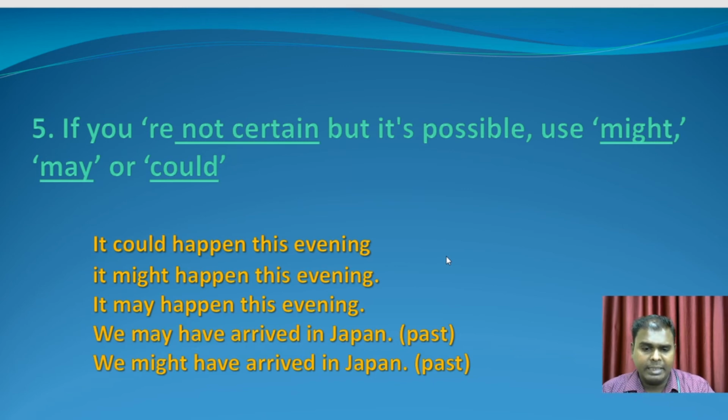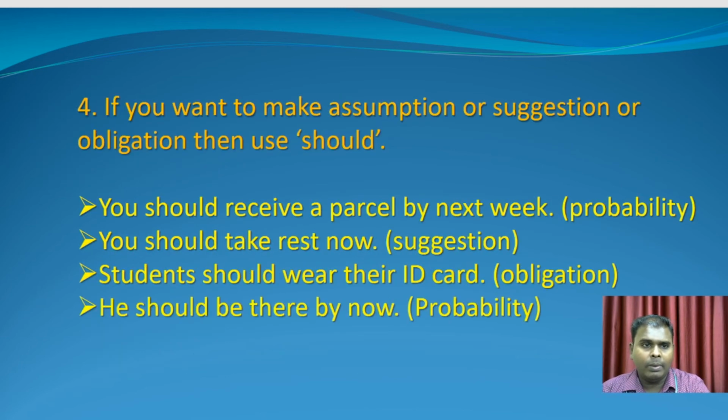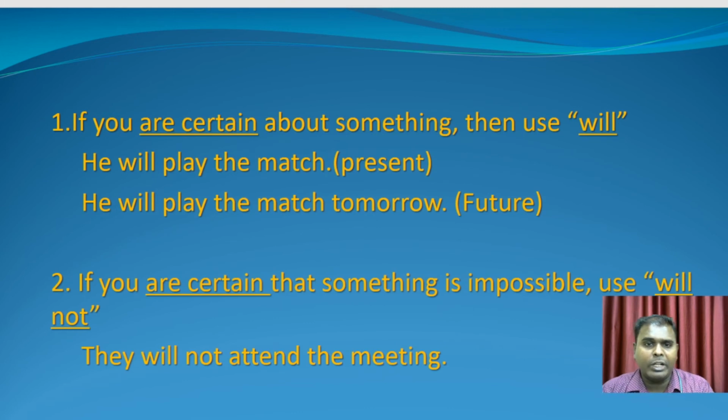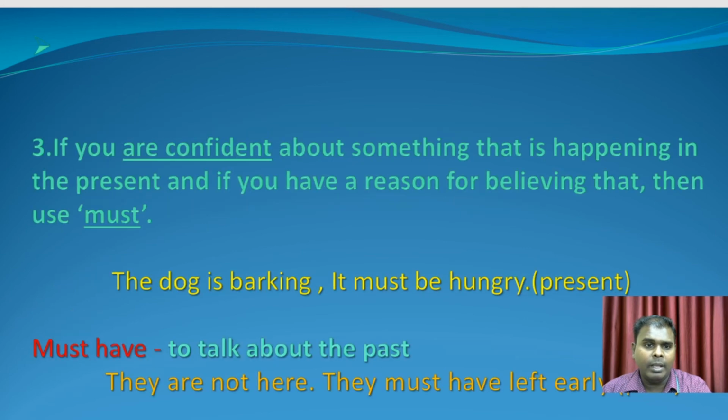Once again, I'll recapitulate everything that we discussed in today's class. If you are sure about something, then use will. If you are not sure about something, then use will not. If you are confident about something and are giving an explanation for that confidence, use must.